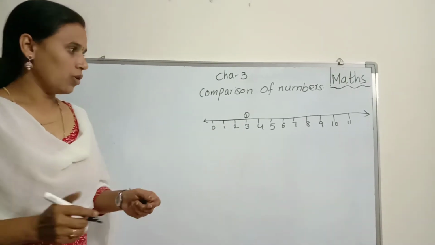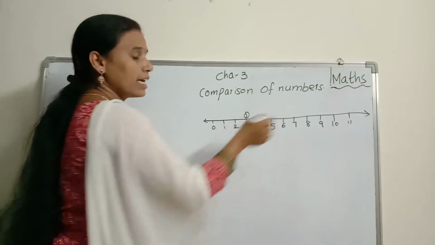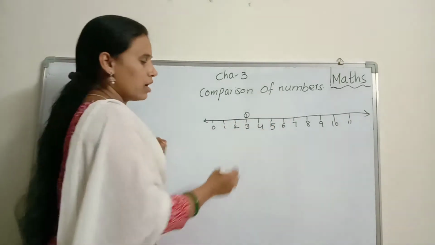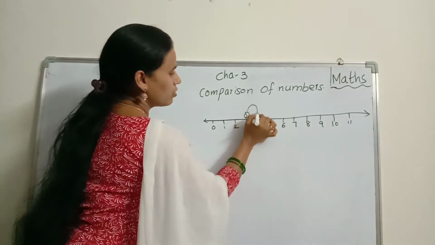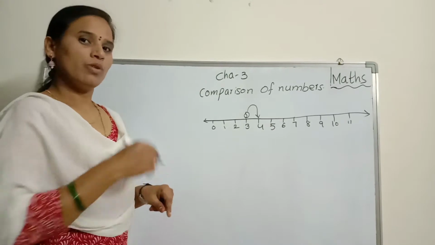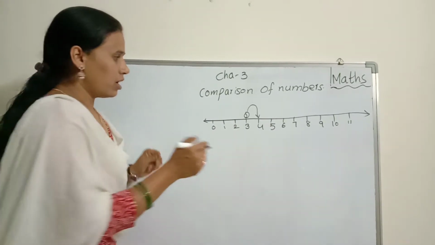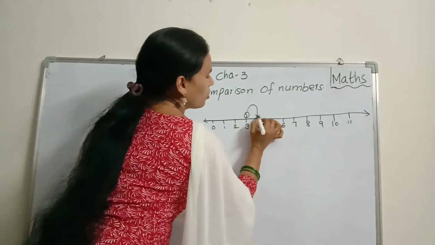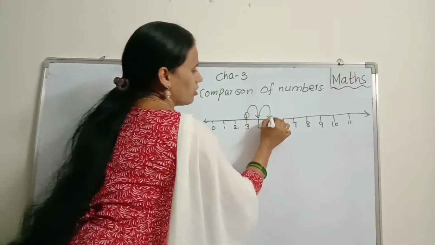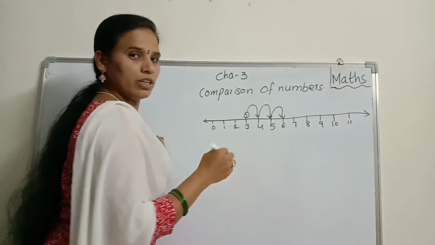Right? Okay. I am going to the next number. So, I am going from 3 to 4. Only one step. Another, I want to go one more step. And one more step. Yes?